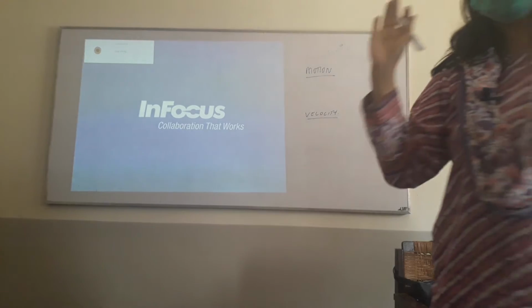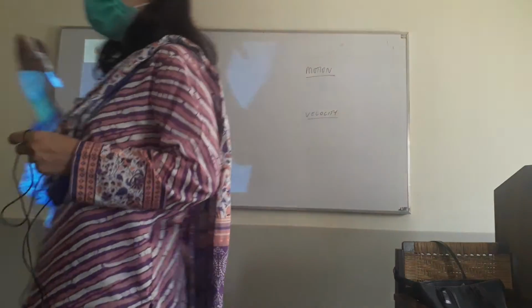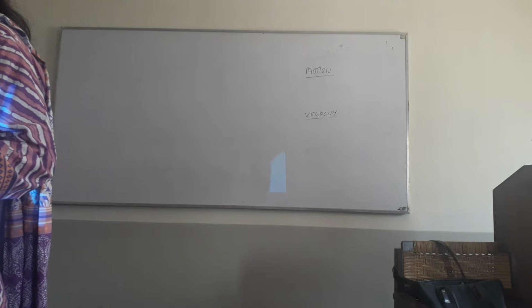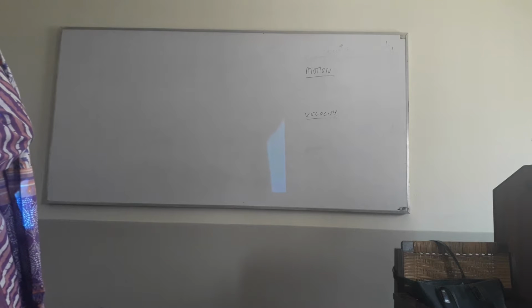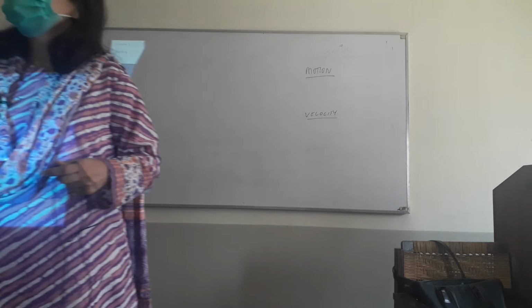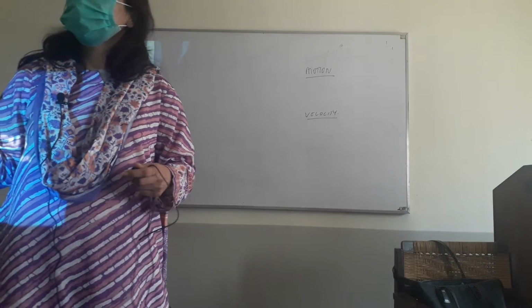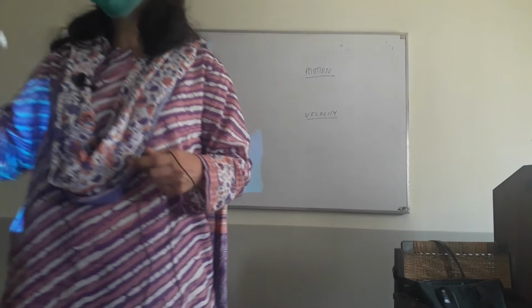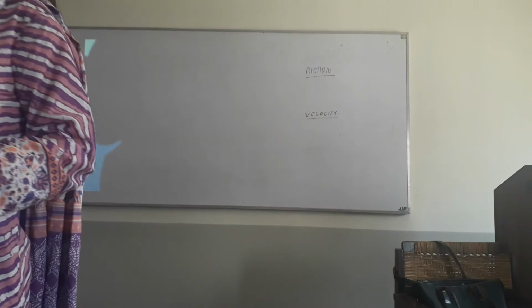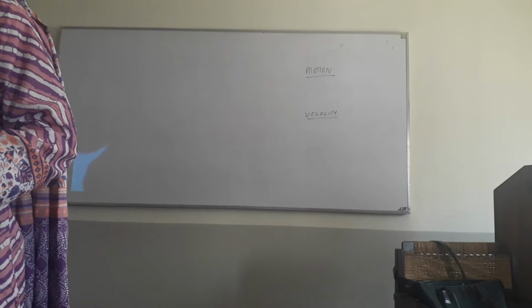Velocity is speed. Is he correct? Is velocity speed? No. What's the difference? Velocity is the rate of change of displacement. It is different from speed because this is a vector quantity and speed is not. Okay, so you have an idea, but we need to clarify this further. Anyone else? Velocity is the rate of change of displacement and speed is the rate of change of distance.